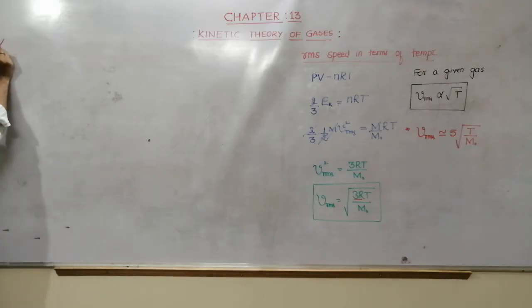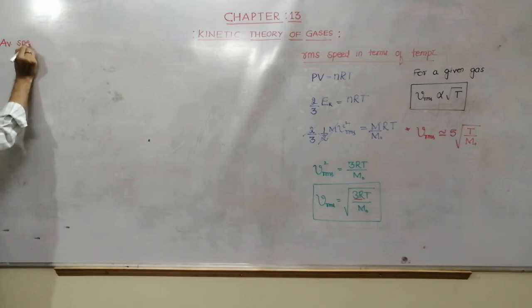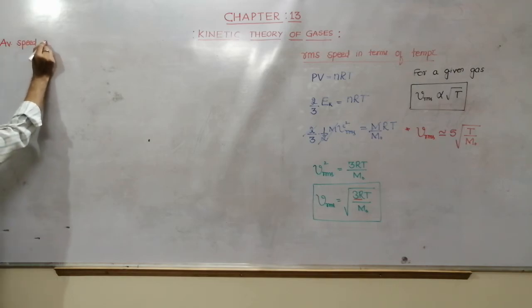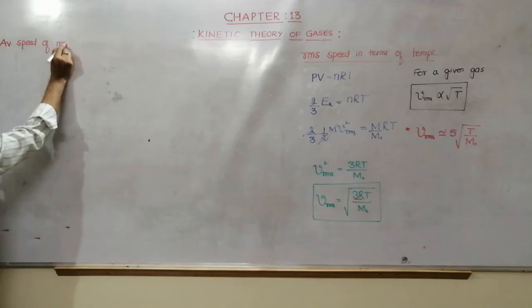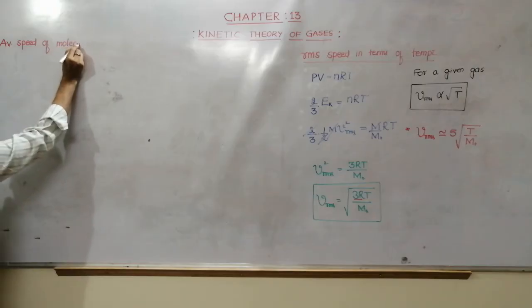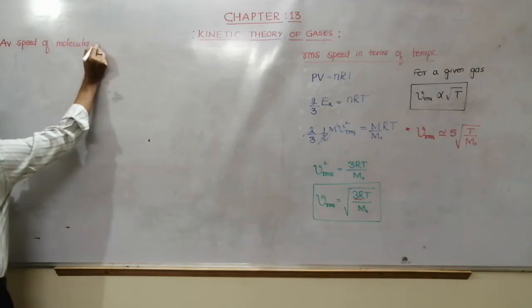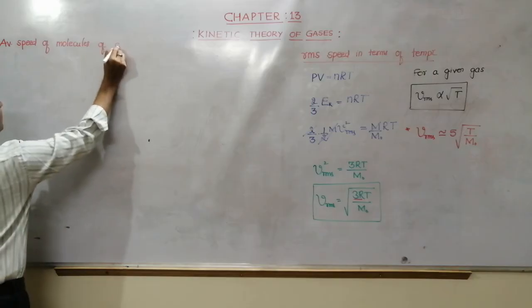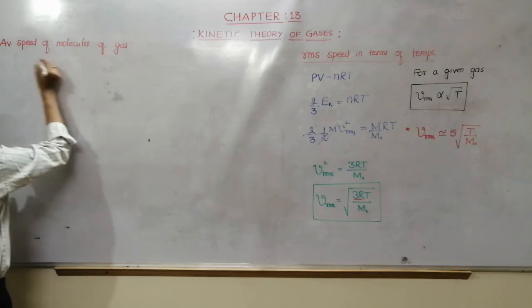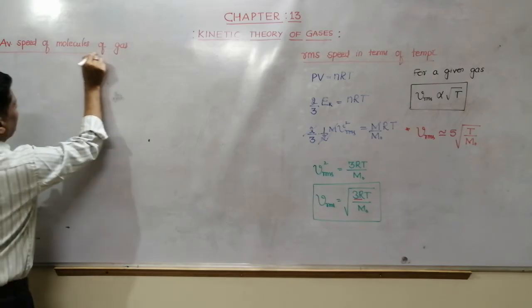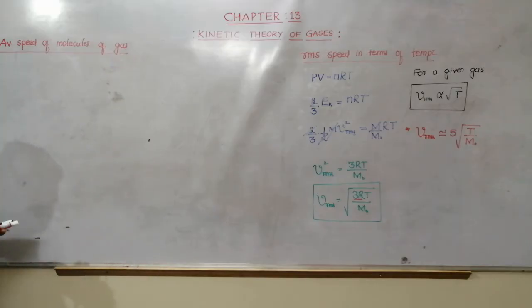Average speed of molecules of gas. So you know what the average speed is. I think no need to say much here.